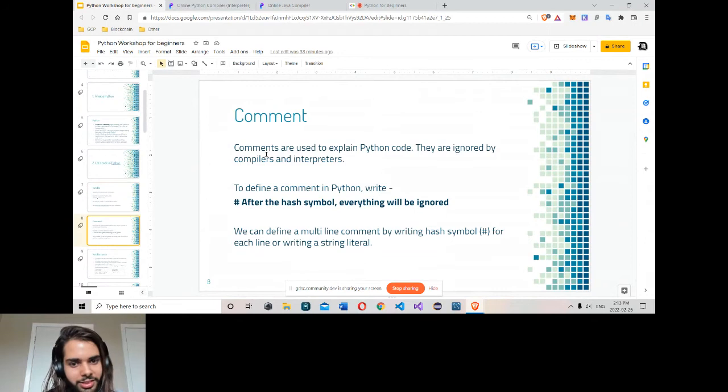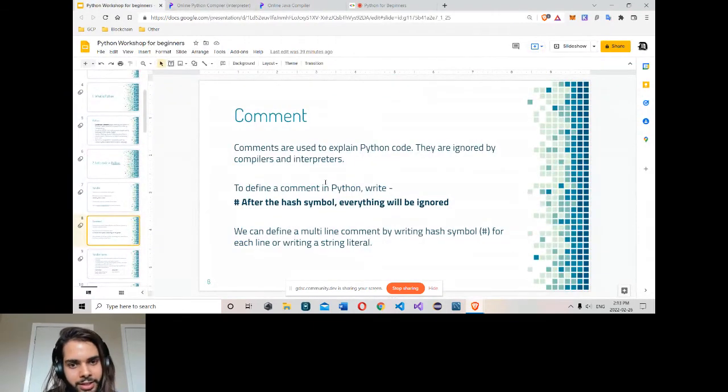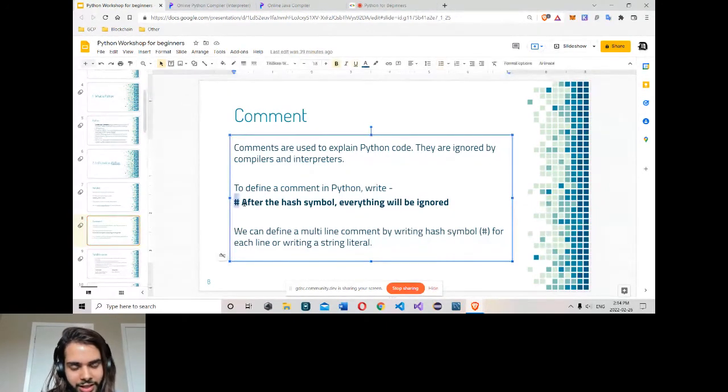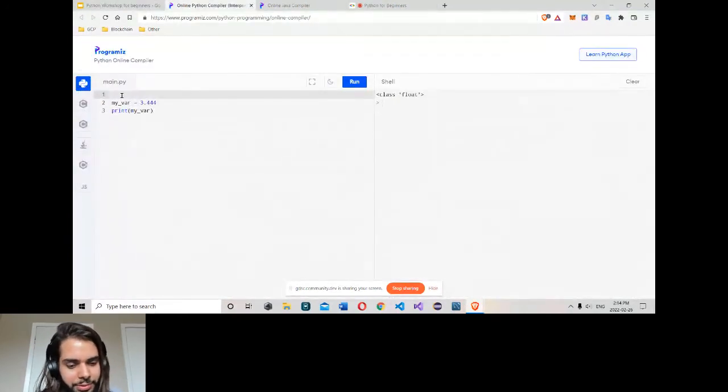Now, the comment. I also like to write more. I was writing everything else later. So first, comments. Comments are used to explain Python code. So you can simply write a comment. They are written in a way that a human being can read them and understand the code. They're not meant for the compiler or interpreter. They're meant for a human being. In Python, we simply use a hash. After the hash, everything is a comment. So I go here. I want to explain what this program does.